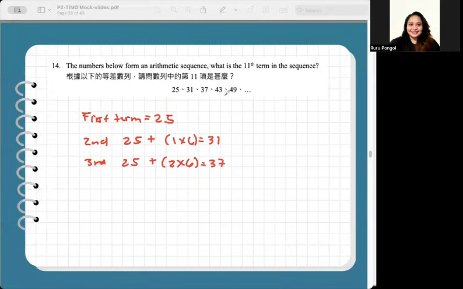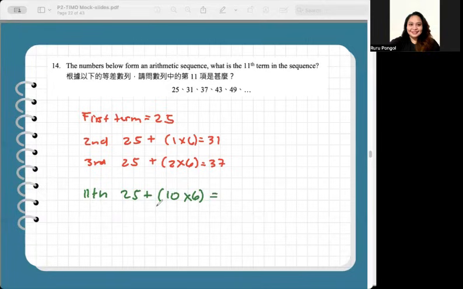So, this can be applied in getting the 11th term. To find the 11th term, it's the first term, 25, plus 10 more terms, no, because 25 is already there. So 10 terms times 6. You need to add 6 ten times to get the 11th term, right?